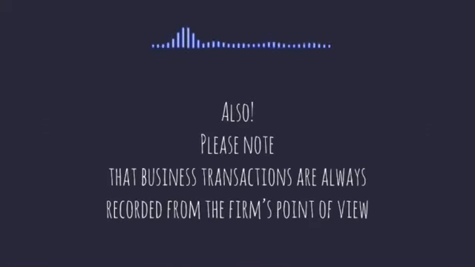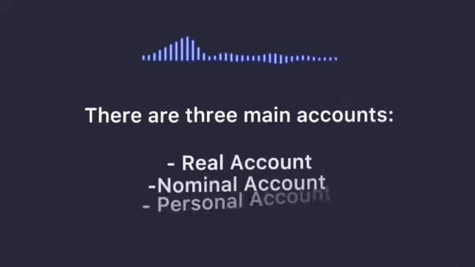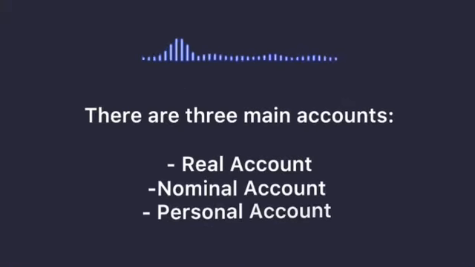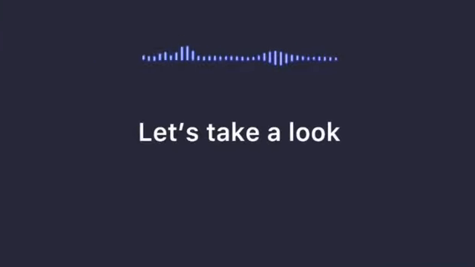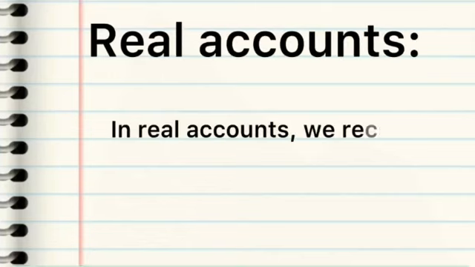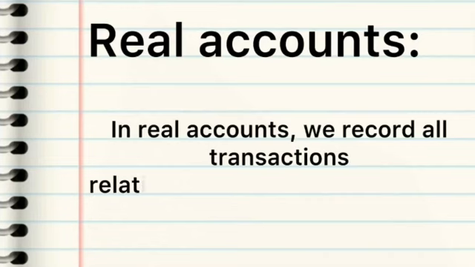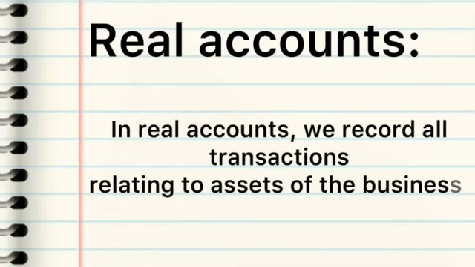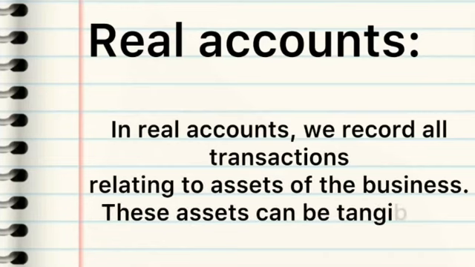Please note that business transactions are always recorded from the firm's point of view. Now, there are three main accounts, a real account, a nominal account, and a personal account. Let's take a look. In real accounts, we record all transactions relating to assets of the business. These assets can be tangible or intangible.